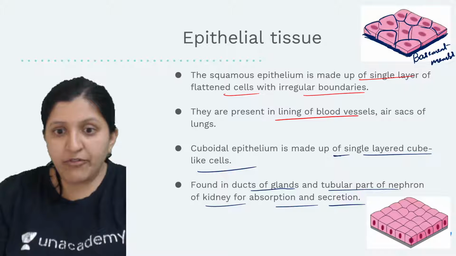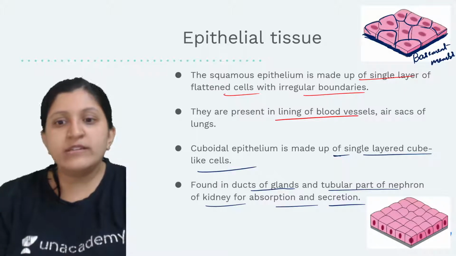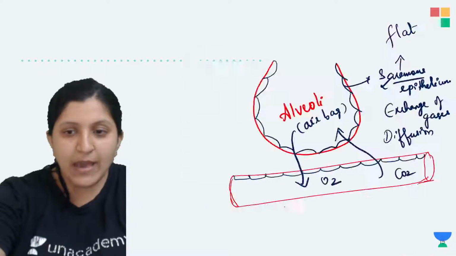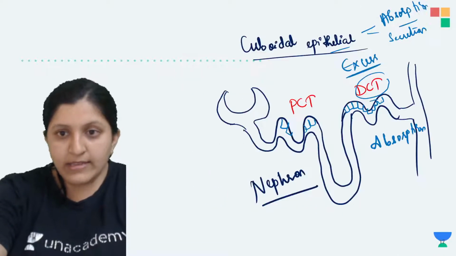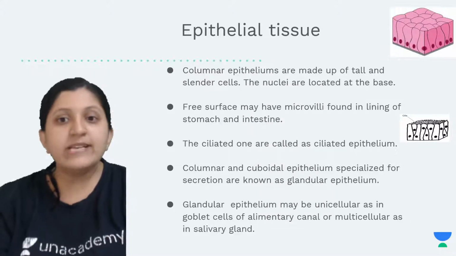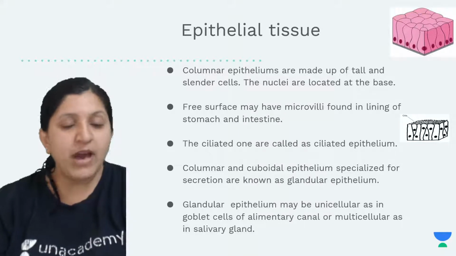So this is found in the ducts of the gland and the tubular part of the nephron, for absorption. Okay, and let's have a look at the columnar epithelium now. Where exactly do you find a columnar epithelium?